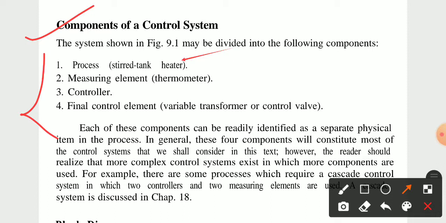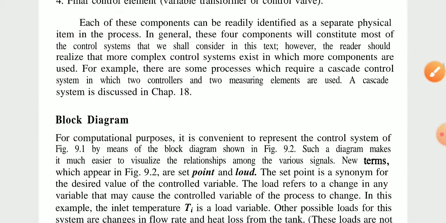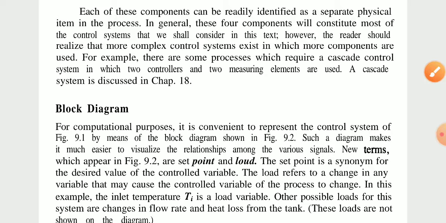First one is the process, the stirred tank. Second one is the measuring element, the thermometer. Then the third one is the controller and the fourth one is the final control element, a variable transformer or control valve. Okay. Then each of these components can be readily identified as a separate physical item in the process.